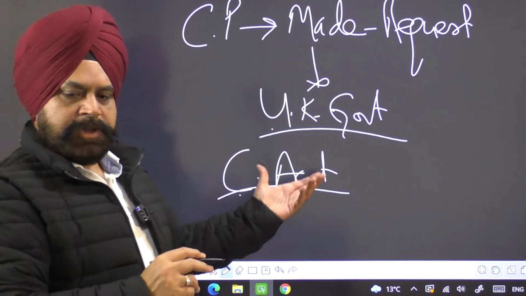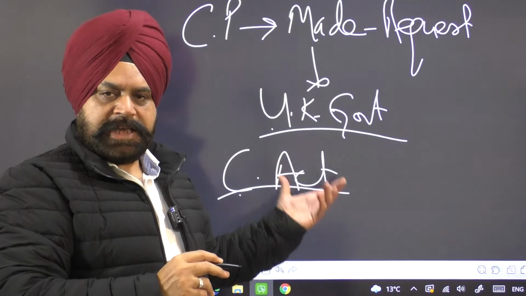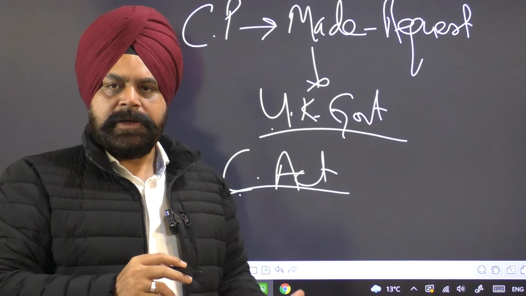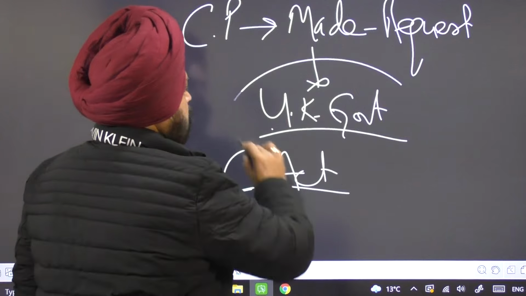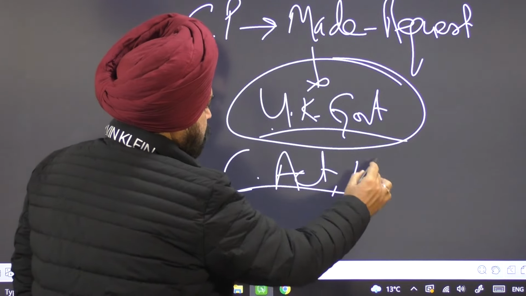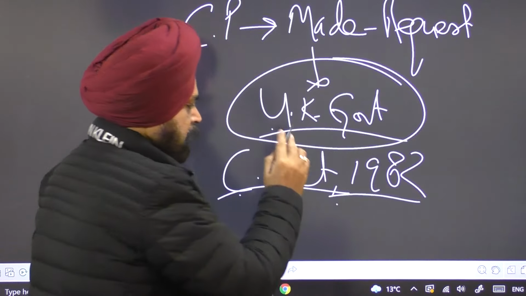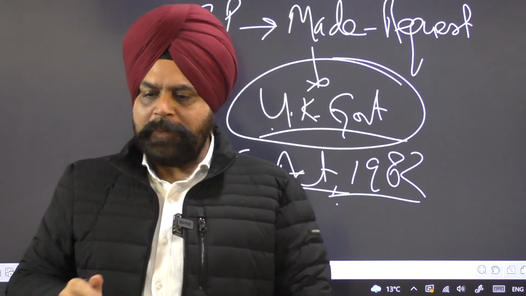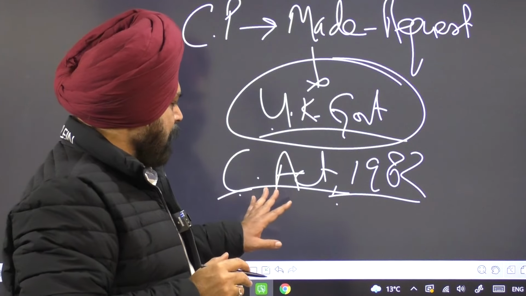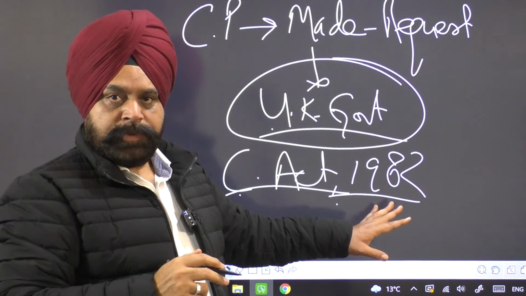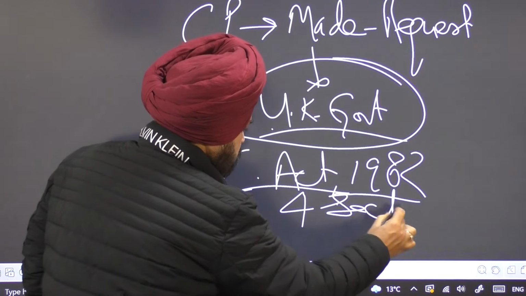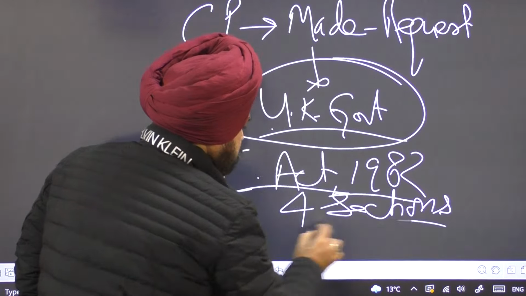On the basis of the consent given by 9 provinces, the Federal Parliament made the request to the UK government to pass this Canada Act 1982. And finally, the UK Parliament passed this legislation, that is Canada Act 1982, which has only 4 sections. That's all.